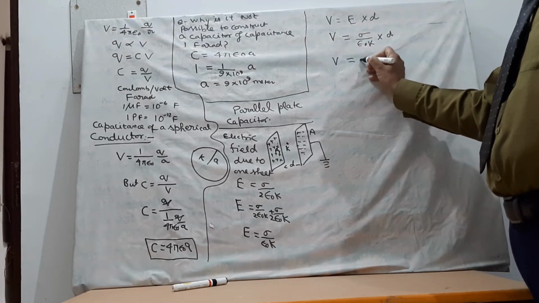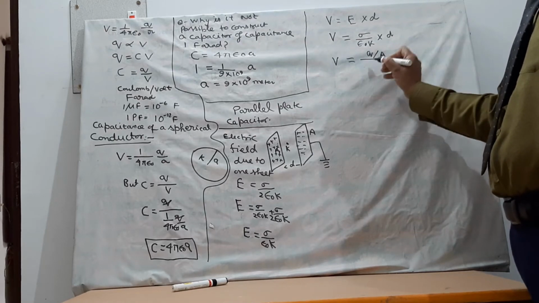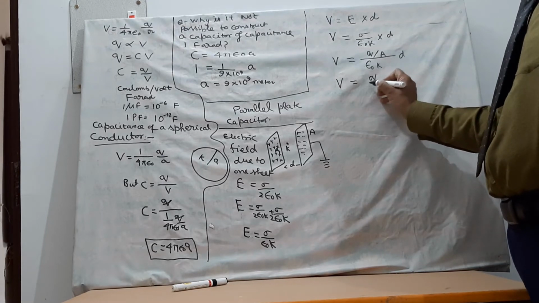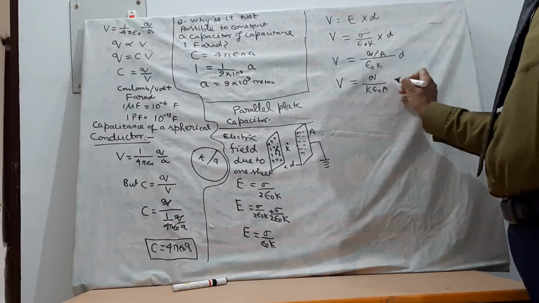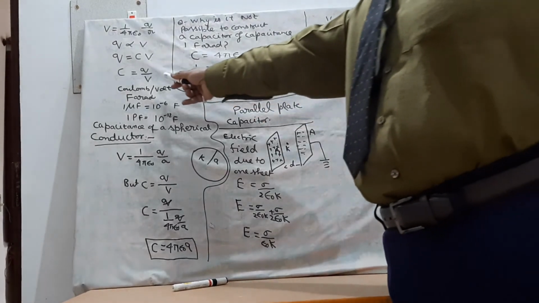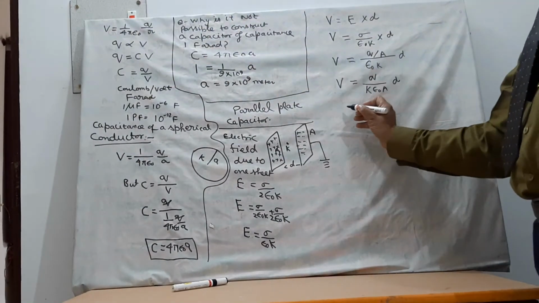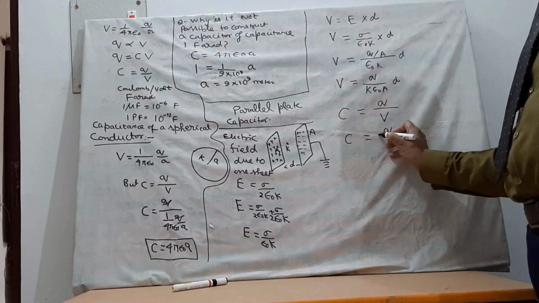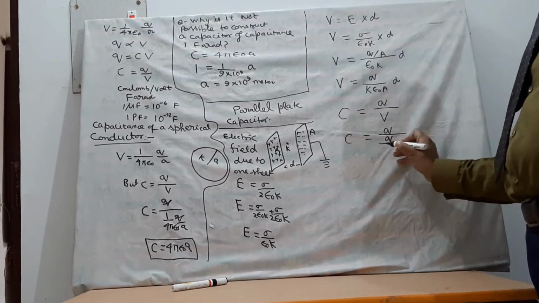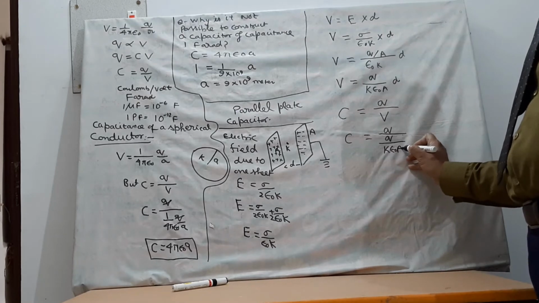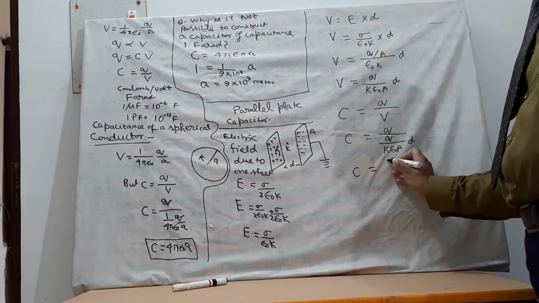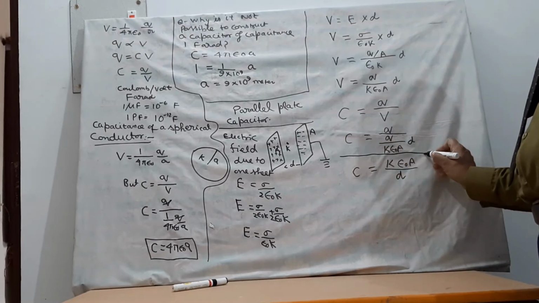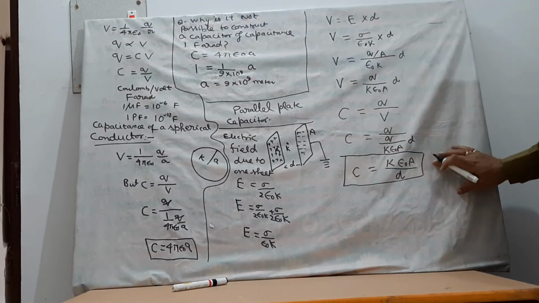Here sigma is the charge density, so in place of sigma you can write sigma is equal to Q upon A. Therefore, the potential difference V between the plates will be equal to Q upon K epsilon naught A into D. Now you know that C is equal to Q by V. Therefore, capacitance C is equal to Q upon V, where the value of V is Q upon K epsilon naught A into D. Therefore C is equal to K epsilon naught A upon D. This is the capacitance of a parallel plate capacitor.